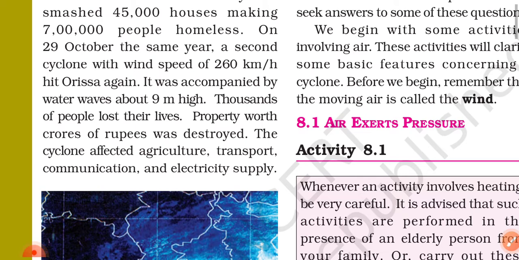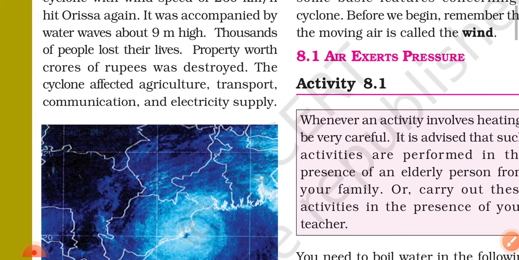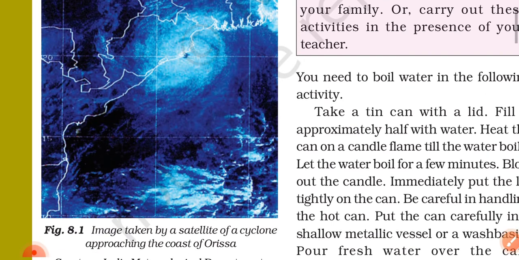It was accompanied by water waves about 9 meters high. Thousands of people lost their lives. Property worth a crore of rupees was destroyed. The cyclones affected agriculture, transport, communication, and electricity supply. This is Figure 8.1, an image taken by a satellite of a cyclone approaching the coast of Odisha.